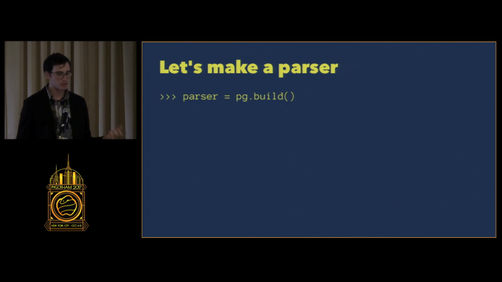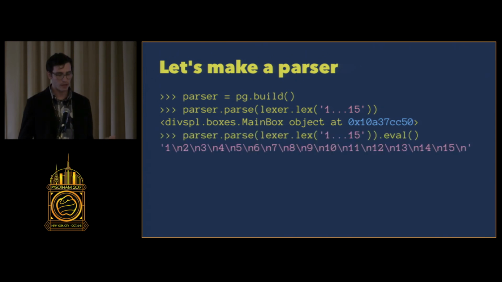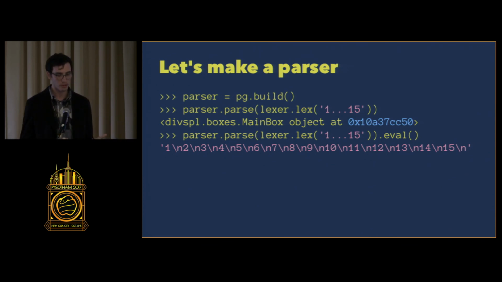All right, so here's our parser. We build it, and then we can parse things, right? So first we can hand this string to our lexer, and then we can hand the stream of tokens to our parser, and we get that main box object that I created. And when I call eval on it, I get this string back, right? So we've evaluated the entire program here, and it's printed out every integer in the range from 1 through 15 with no assignments.